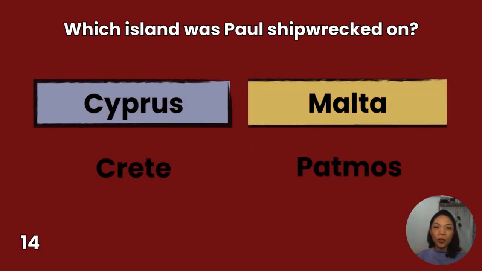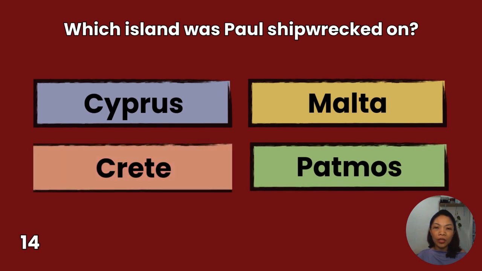14. Which island was Paul shipwrecked on? Cyprus, Crete, Malta, Patmos. You have 10 seconds to answer.